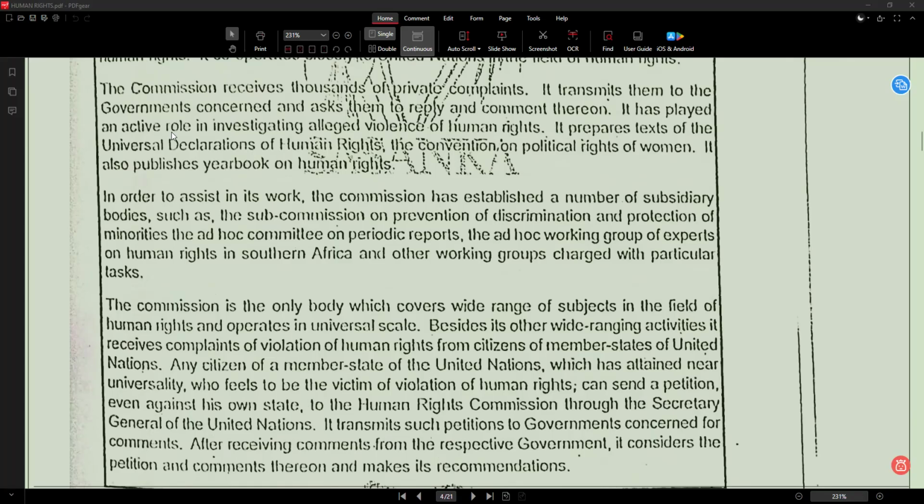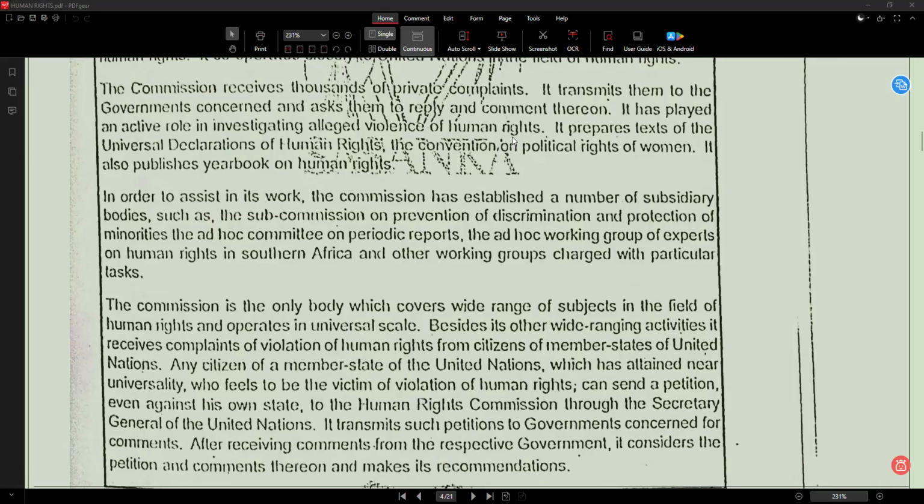It has played an active role in investigating alleged violations of human rights.